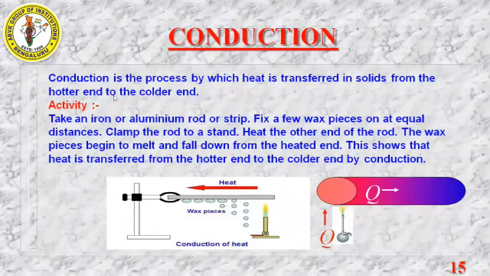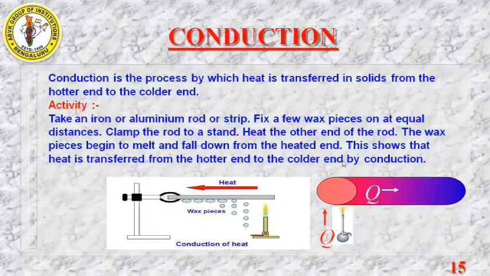From hotter end to the colder end. So for this we have an activity. We'll go through the activity. Take an iron or aluminium rod or strip. Fix a few wax pieces on it at equal distances. Clamp the rod to a stand. Heat the other end of the rod. The wax pieces begin to melt and fall down from the heated end. This shows that the heat is transferred from the hotter end to the colder end by conduction.